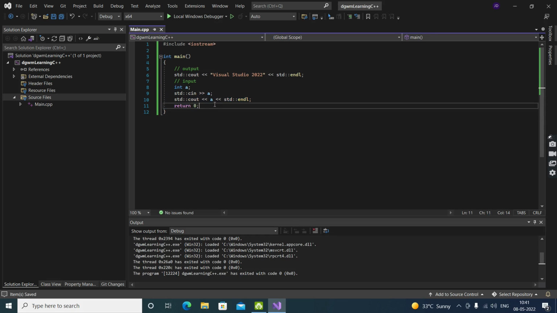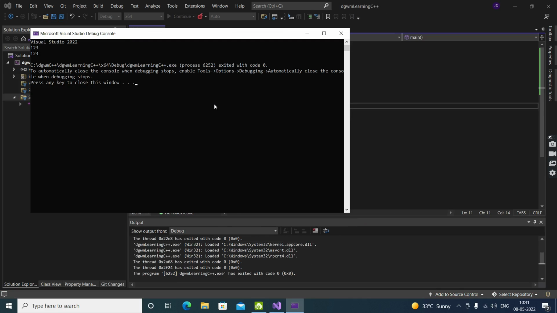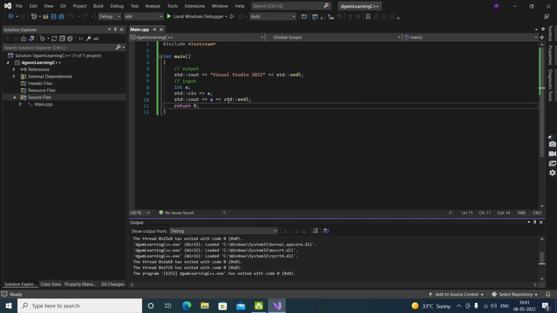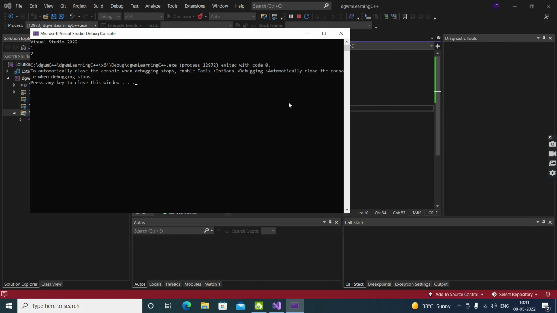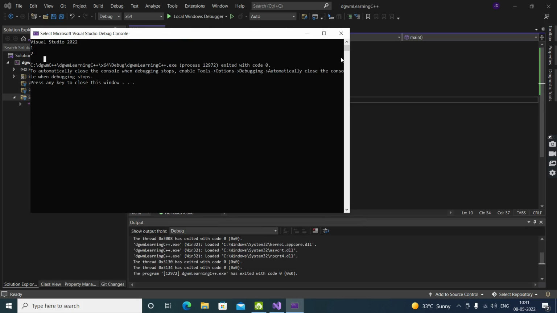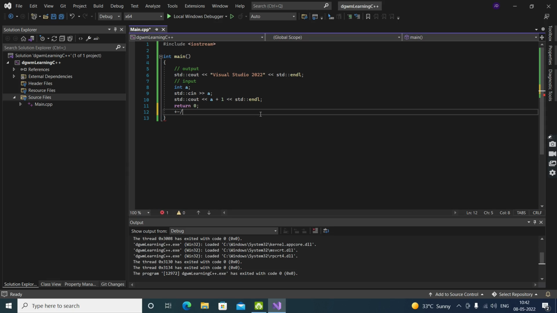Now let's see, will this program work? Let's check it out. I just put one maybe and it shows me 3. It worked. We print the value. Now if we add 2 and 3, or let's add 1. Whatever value you put, it will add 1 to it. Let's run it. See, yo. This is a basic thing. This is an arithmetic operation, like you can do addition, subtraction, division, multiplication.